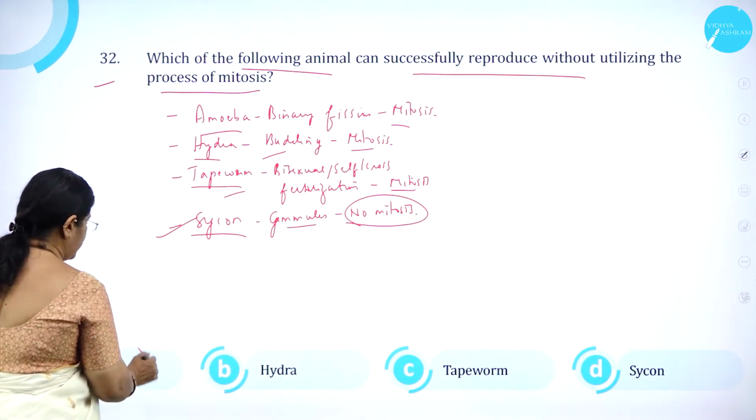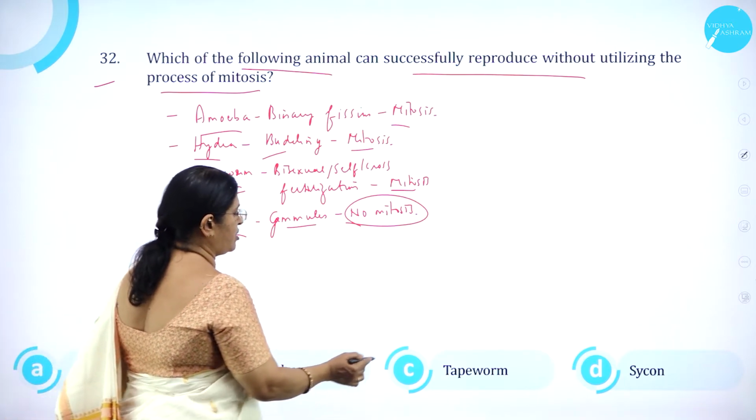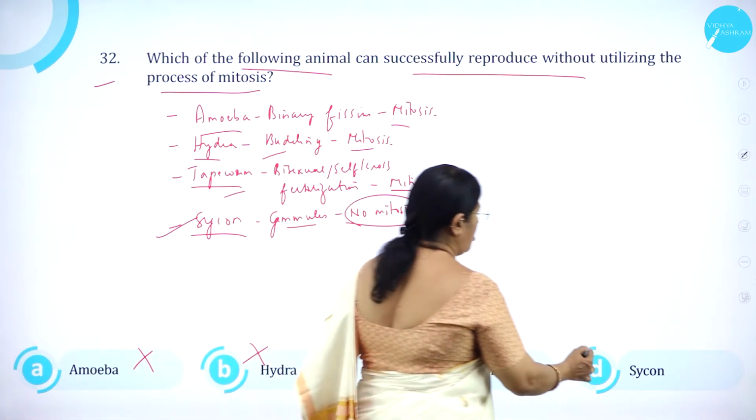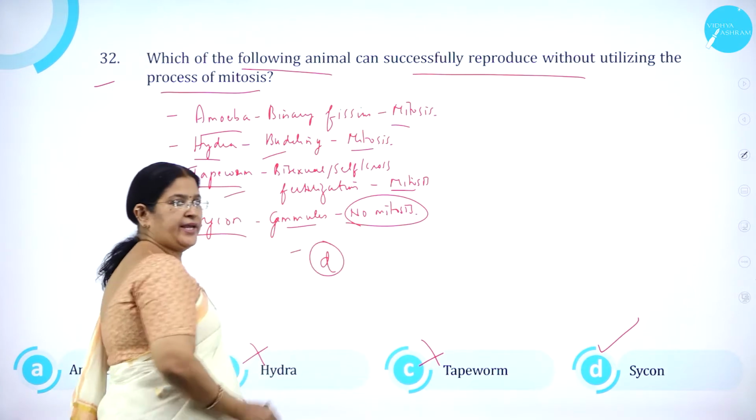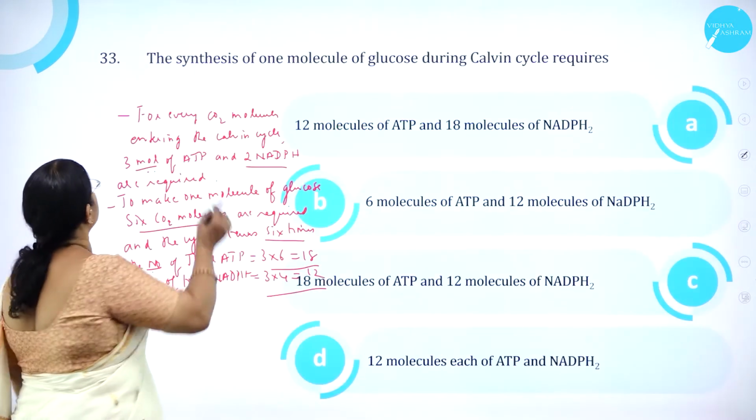Option A, amoeba, is wrong. Option B, hydra, is wrong. Option C, tapeworm, is wrong. Option D, sycon, is correct. So option D is correct. Moving on to question number 33.